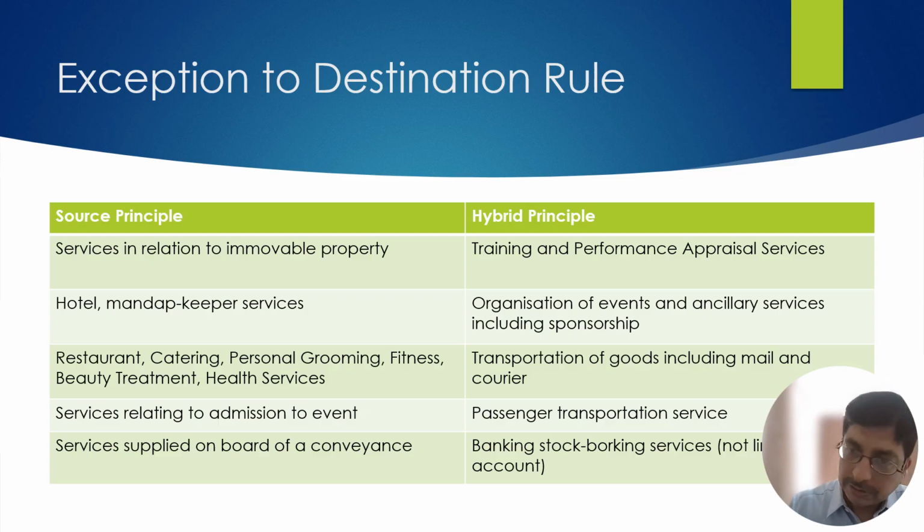The hotel will charge CGST and SGST and will mention the place of supply as Mumbai. It is an intra-state transaction, and the establishment in Karnataka, which is the recipient, will not be eligible for the credit because they are not having the business. They have a registration in Karnataka, not in Maharashtra. So even for a genuine business transaction, the credit will not be available in case of hotel and mandap keeper services.